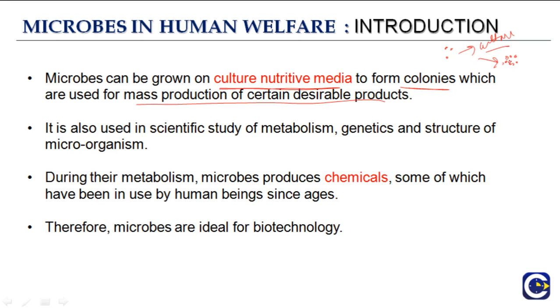They will grow exponentially, very fast, and then they will form what is known as colonies. These colonies of microorganisms are then used for mass production of certain desirable products, which we are going to see in the subsequent parts of this chapter.